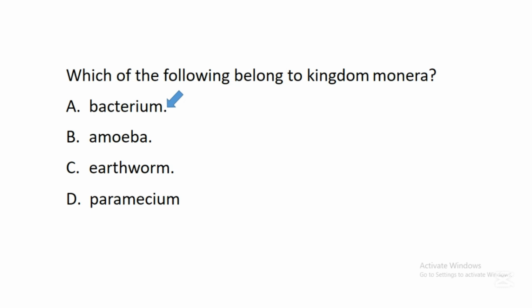This group known as kingdom Monera has some features, and one of the features is that the organisms that belong to this kingdom are unicellular organisms. The organisms that belong to this group are prokaryotes, meaning they don't have well-defined nuclei in their cells. Studies have shown that bacterium does not have a well-defined nucleus in its cell. So it is among the organisms that belong to kingdom Monera, and that's why option A remains the correct answer.